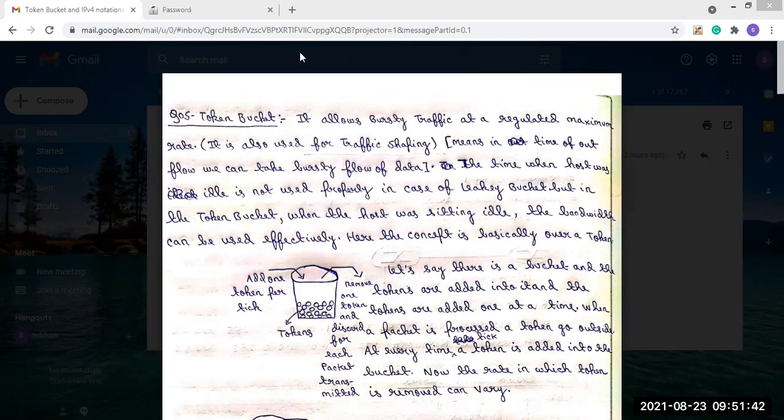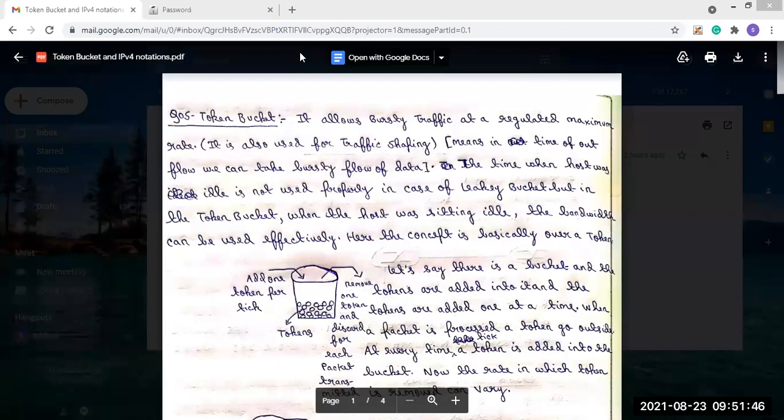So today we will start the topic of the token bucket algorithm. Previously we have seen the leaky bucket algorithm. Now today we will see the token bucket algorithm. Same as the leaky bucket algorithm, which is used for traffic shaping, the token bucket algorithm is also used for traffic shaping.